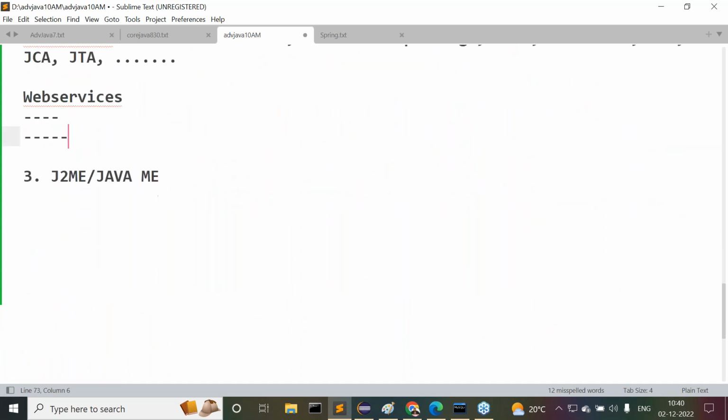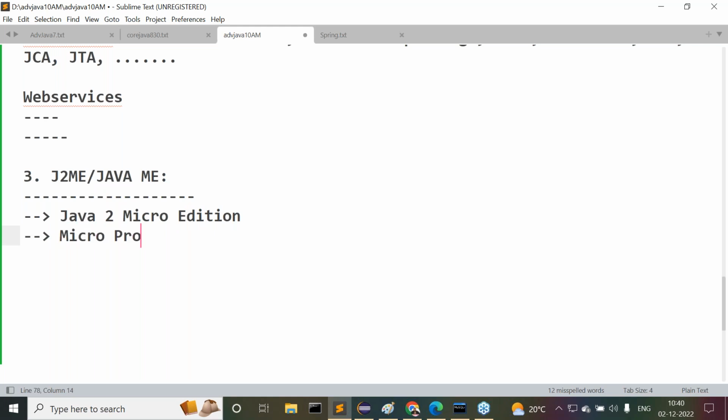Next one. Let's come to the next one again. J2ME or Java ME. What are you understanding there? Java 2 Micro Edition. What is this J2ME? Java 2 Micro Edition. What will it provide? It is able to provide micro programming. J2ME will provide micro programming.